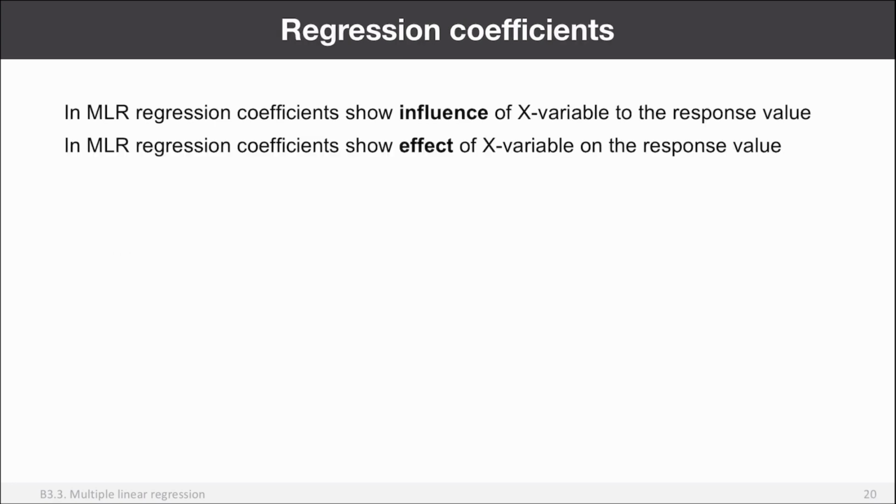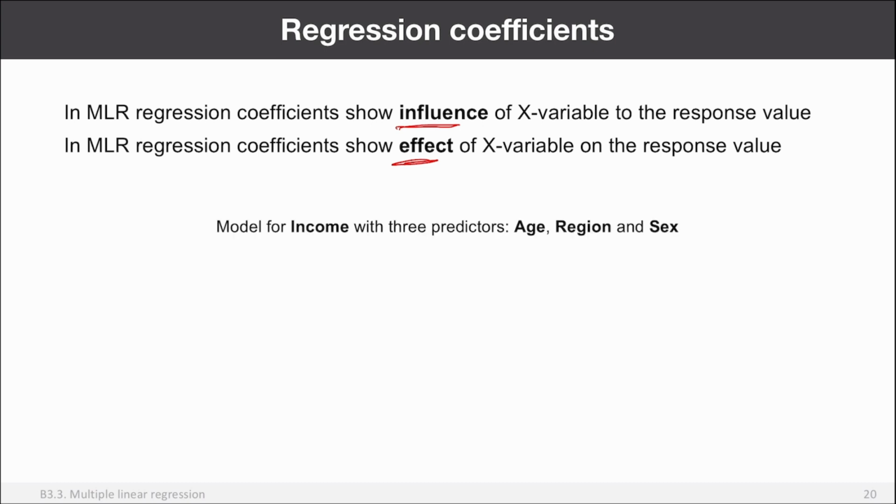Well, we already know the meaning of regression coefficient from the simple linear regression case, right? So we know that b0, the intercept, is what y equals when all x variables are 0. And the slopes b1, b2, b3, and so on, are the influence or effect of an x variable on the response. So what happens to the response if you change this particular x variable by 1? That's what we call an effect.